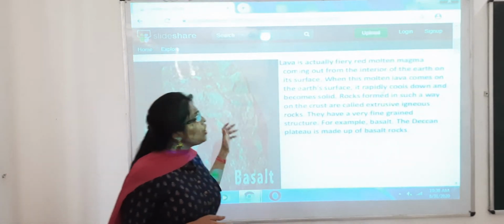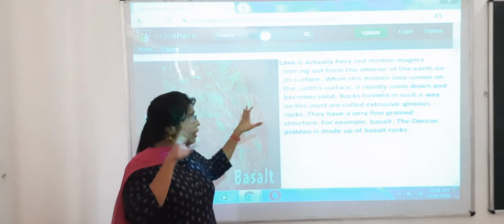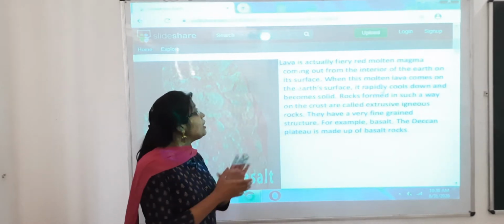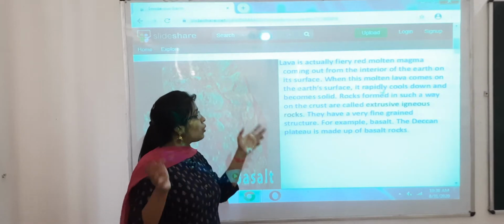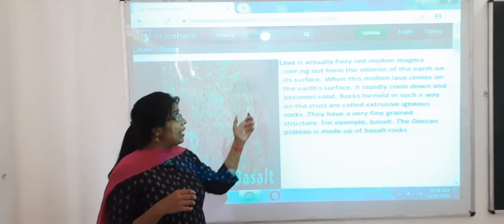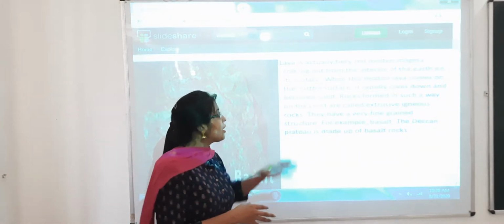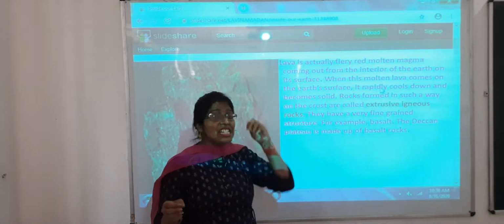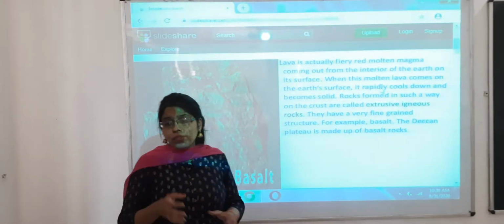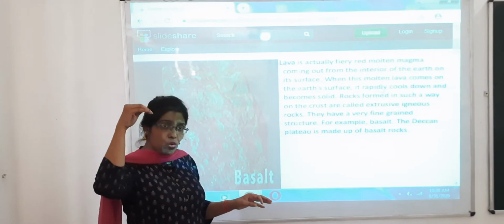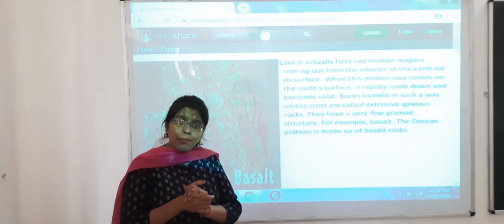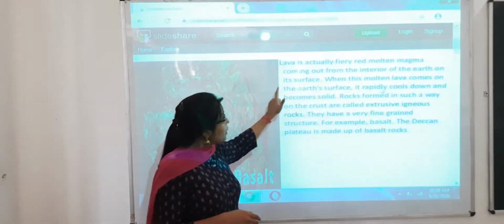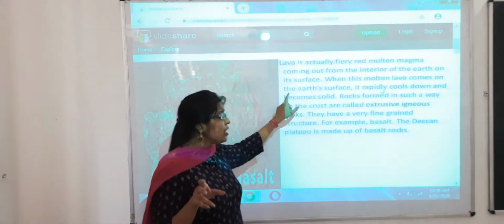So lava is actually fiery. You all know that, you might have seen a volcanic eruption. The lava comes out and it is fiery, which means the color is red, and it is molten magma which comes out from the interior of the earth. Why the interior of the earth? As I told you, the more you go down into the earth, the higher the temperature and pressure you will find. So because of that, some factors work.